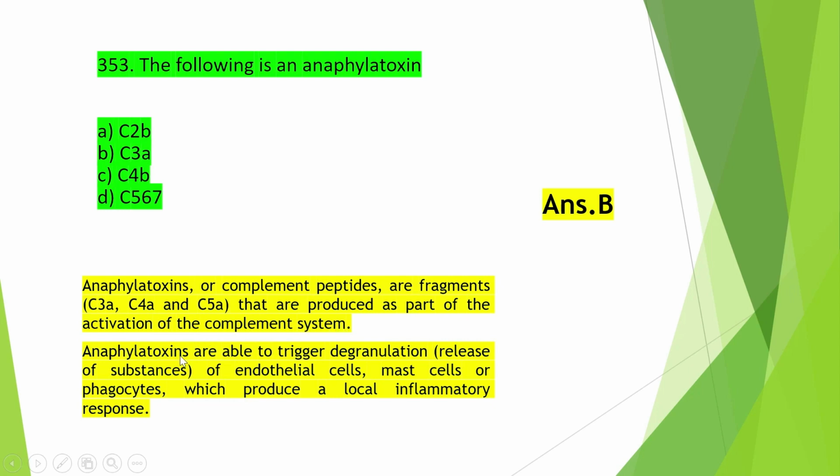Anaphylatoxins are able to trigger degranulation, that means release of substances from endothelial cells, mast cells or phagocytes, which produce a local inflammatory response. So anaphylatoxins produce a local inflammatory response due to these complement proteins.